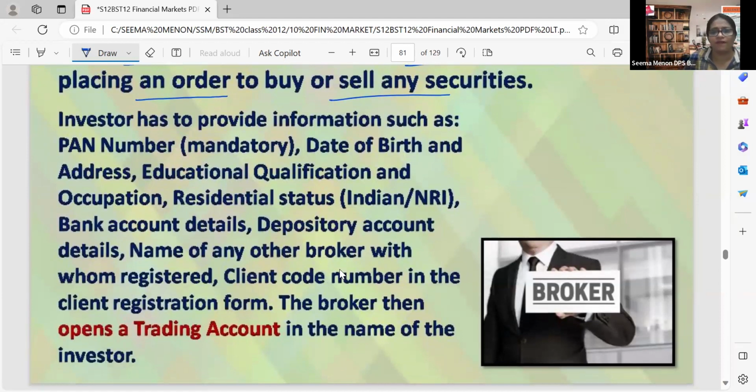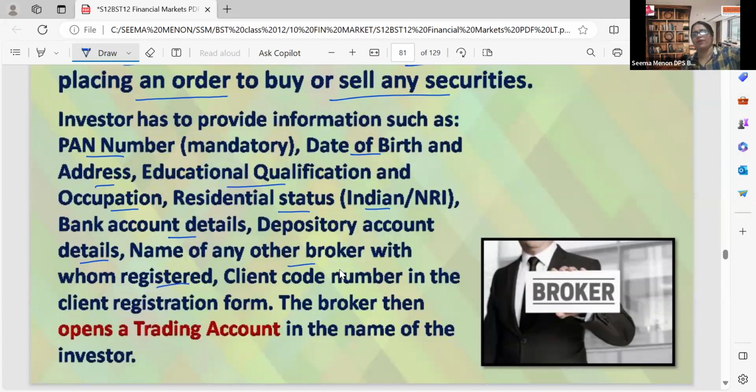The investor has to provide all this information to fill the client registration form. What is the information? PAN number, that is permanent account number, date of birth and address, educational qualification and occupation, what job we are doing, residential status, whether we are from India or from outside India, bank account details, depository account details, who our depository is, and the name of any other broker with whom we are registered.